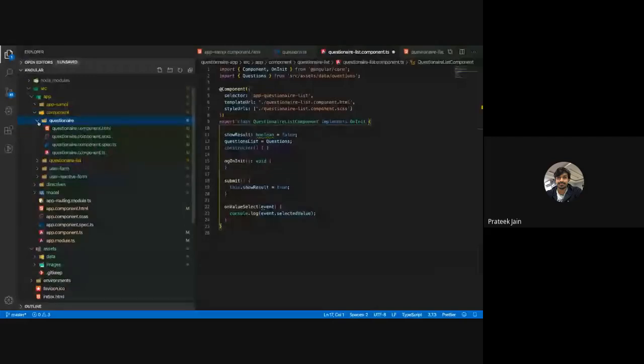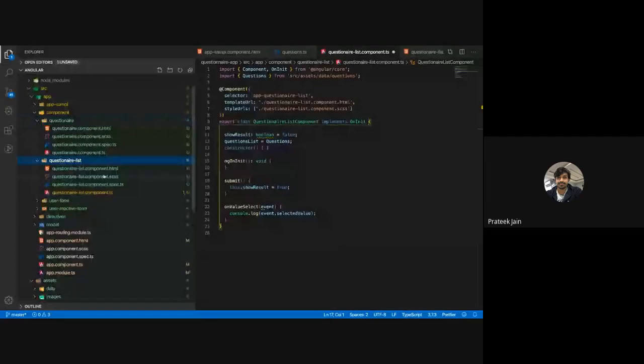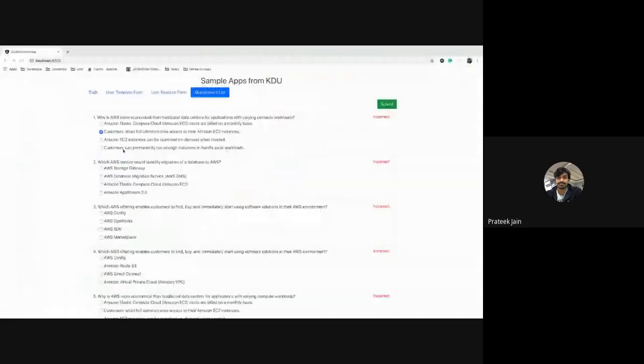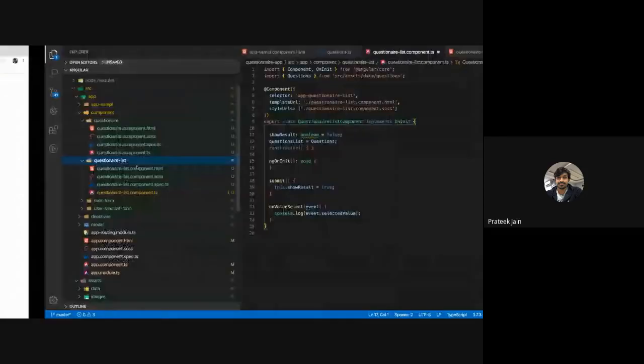The way I have divided the responsibility of writing that application is, the question list will take care of rendering all the questions for me, and on answering all the questions, checking if the questions are correct or not. I have a list of all the questions inside my questionnaire list, and this component has the responsibility of rendering all the questions.